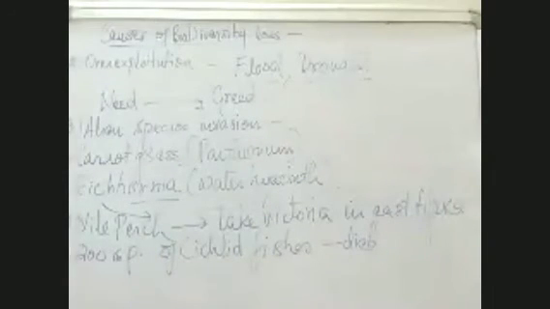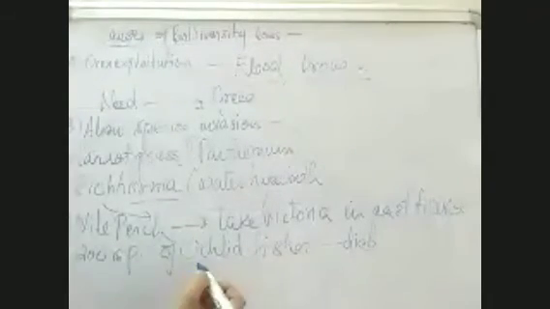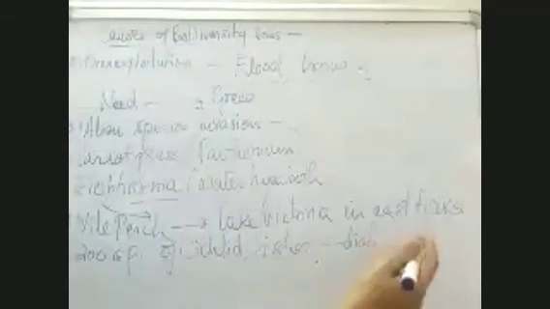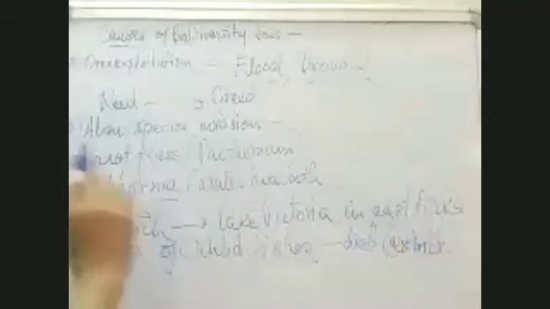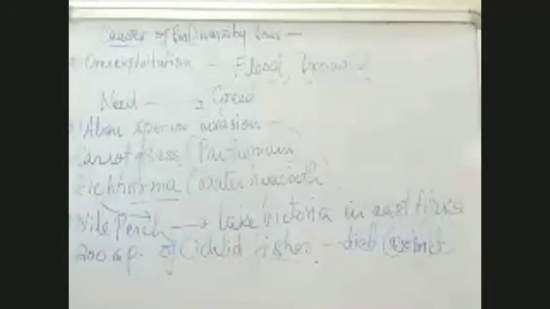The original species which were living in that lake got extinct just because of this invasive alien species which was introduced in Lake Victoria.